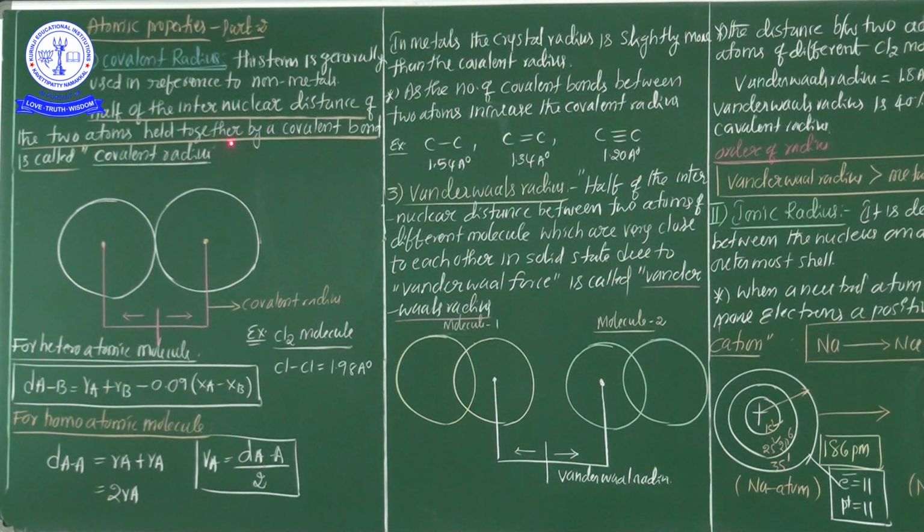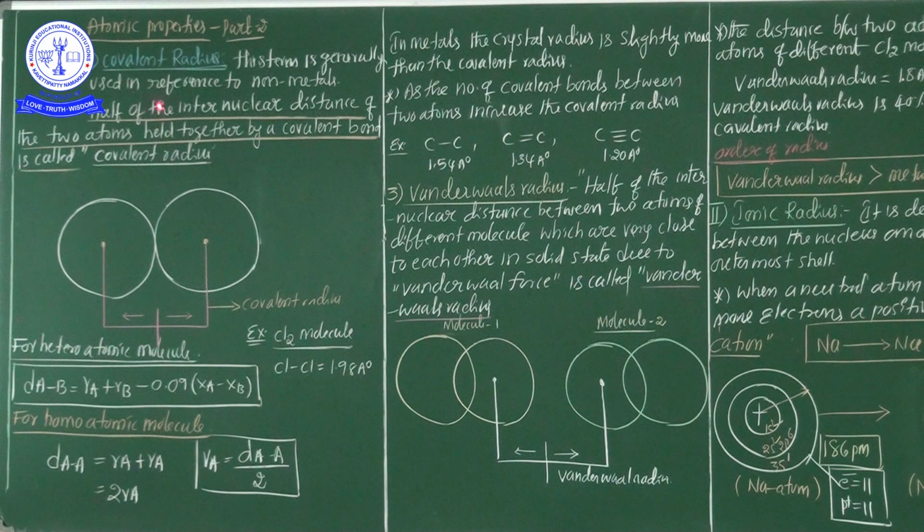So now see here, covalent radius. This term is generally used in reference to non-metals, as I just told you. Whenever you calculate atomic radius in a non-metal, the best way is the covalent radius. Covalent radius applies where a molecule contains covalent bonds, generally in non-metals. So this term is generally used in reference to the non-metals.